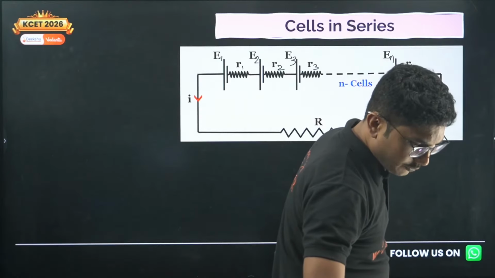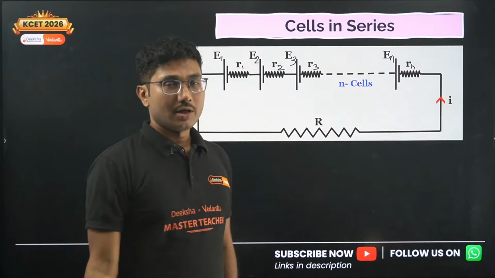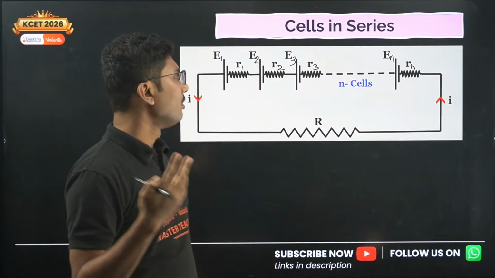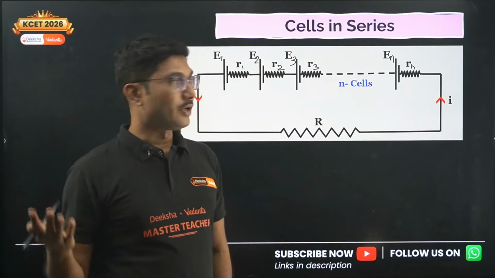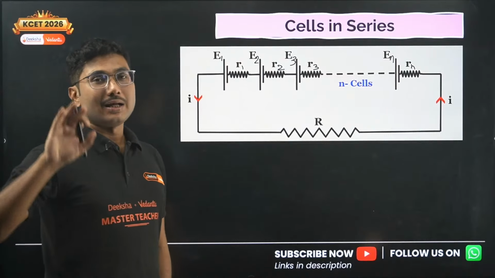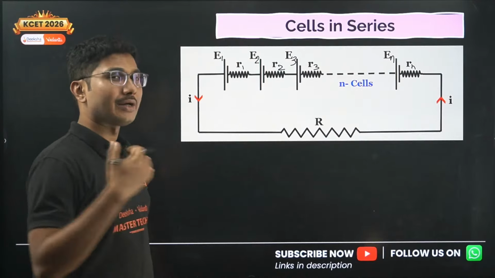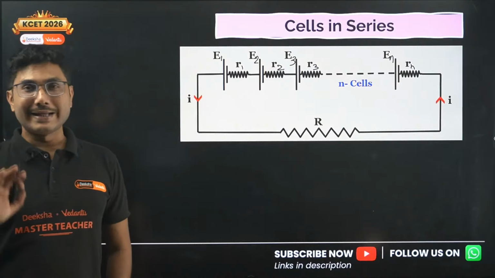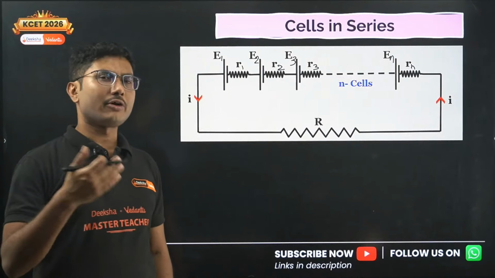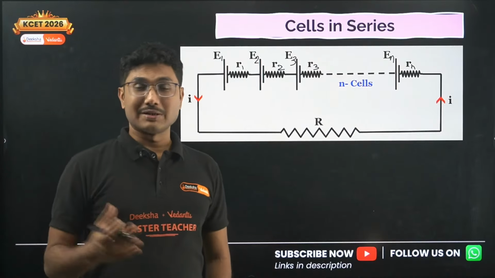Sir, can I get top 1000 rank, Austin? Yes, if you work sincerely, why not? You have to work on two things, your boards as well as KCET. If you are serious and studying seriously, then you can definitely get less than 1000, but you cannot waste any more time. You have to follow the study plan. Study plan we have shared in our channel from time to time. Take any one of your timetable and modify according to your colleges, modify according to your exams, and study according to your preference. But do not waste too much time.